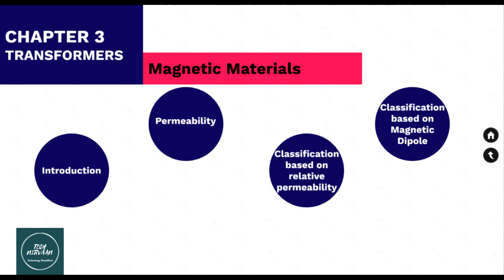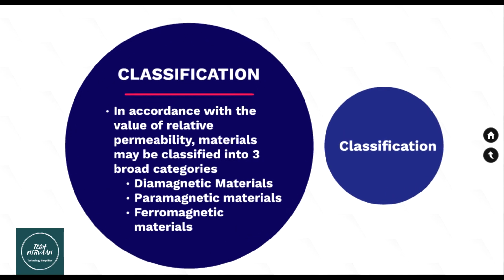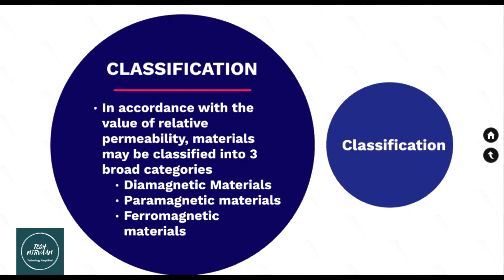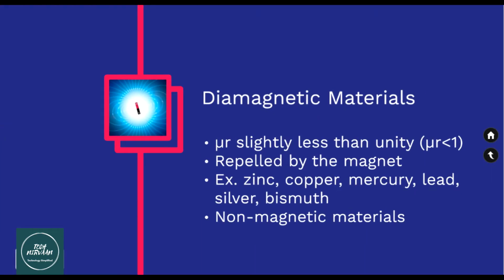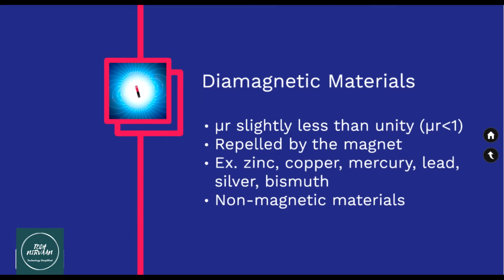Now the magnetic materials can be classified based on the relative permeability. The broad categories of the classification are diamagnetic materials, paramagnetic materials, and ferromagnetic materials. The diamagnetic materials have mu r, the relative permeability, slightly less than unity. Diamagnetic materials cannot be attracted by a magnet, but they are repelled by the magnet. Examples of diamagnetic materials are zinc, copper, mercury, lead, silver, and bismuth. Diamagnetic materials are non-magnetic materials.